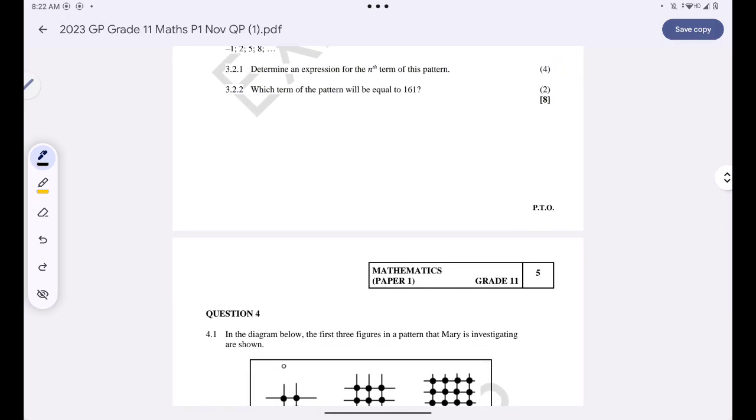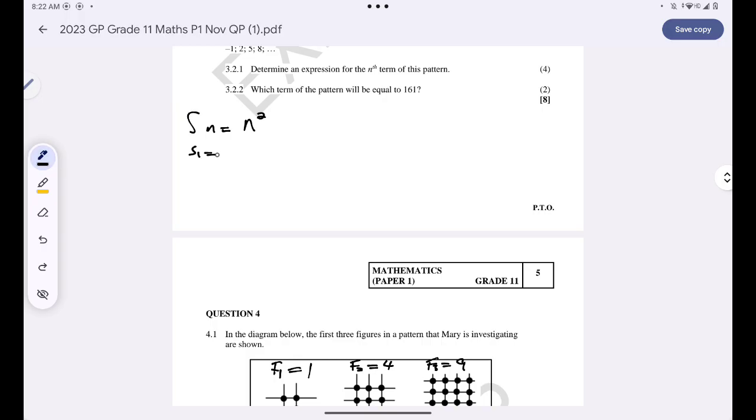In figure 1 we have 1 square, figure 2 we have 4 squares, figure 3 we have 9 squares. I can already see the pattern here: it is just n squared. Let me say Sn is the general term for the squares.